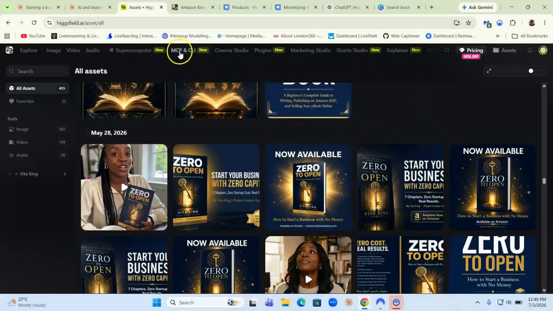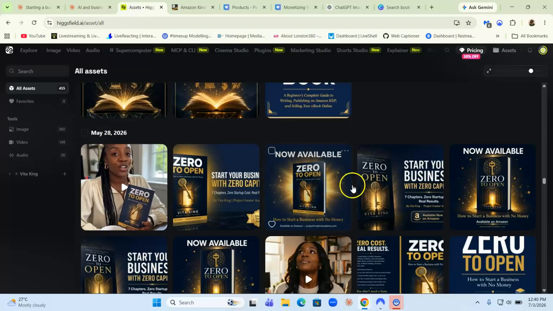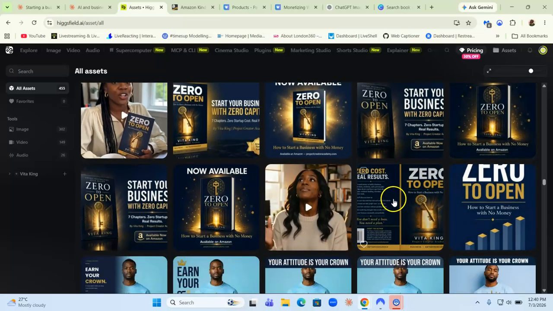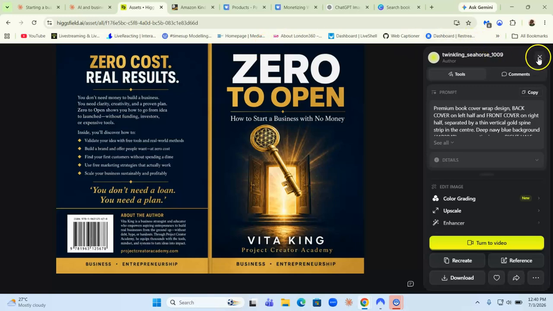You're going to have to integrate both platforms, so that way Claude AI is communicating with Higgsfield, because this is what we actually use. We use Higgsfield to create all our book covers. As you can see here, here's the book cover. So we use Higgsfield to create all our book covers.